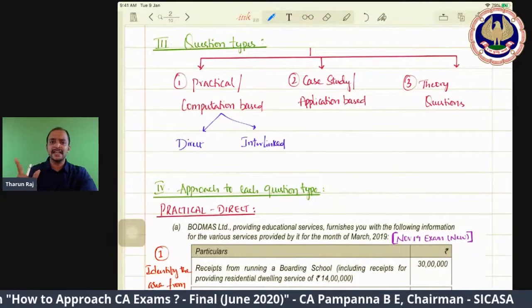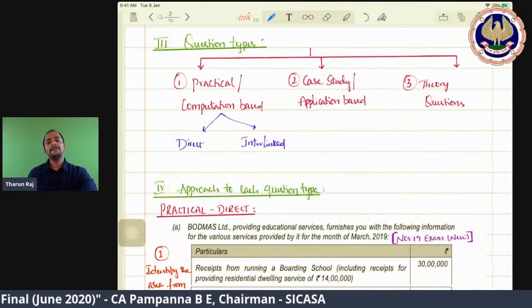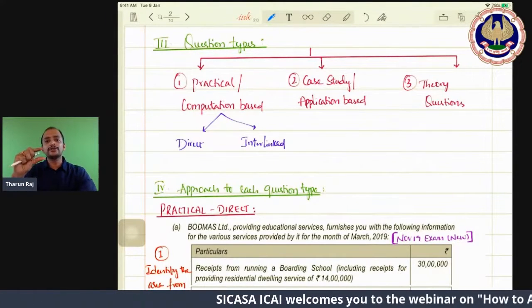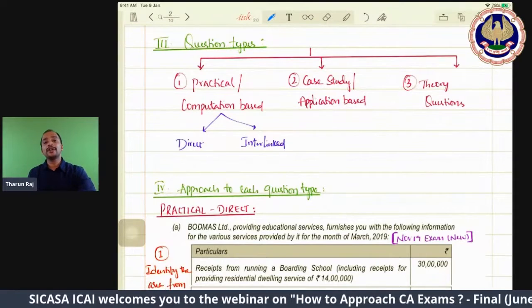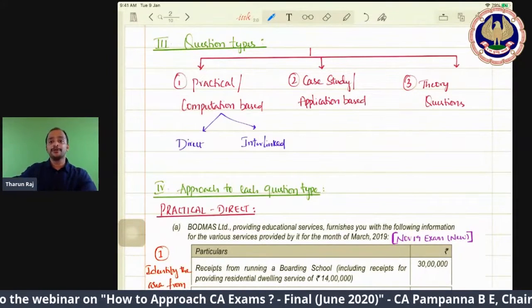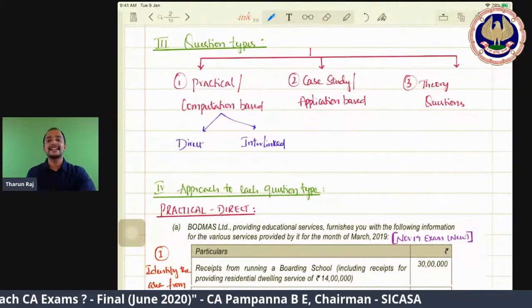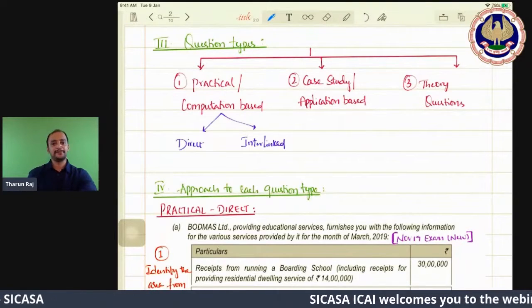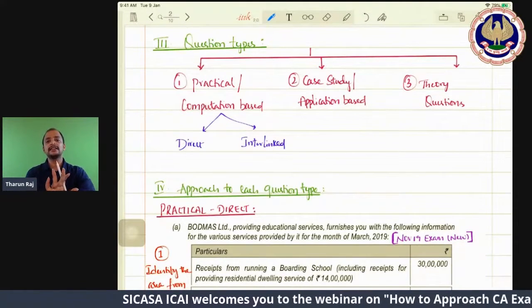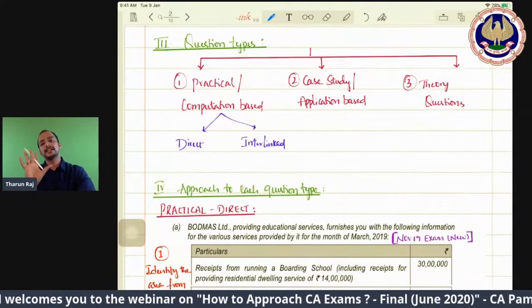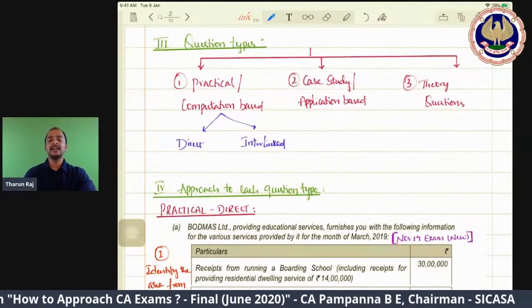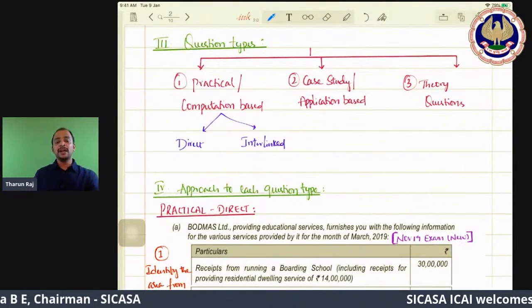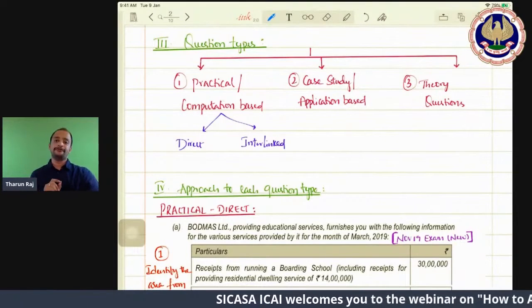I will give you one example for each. Then we have case study or application based. They will give one particular situation, and that situation would have been based on one particular provision. That is known as a case study or application oriented question, wherein the particular provision is applied to that case study. Then theory questions. These are the three major question types for indirect tax CA final. I want to give you an example for each question type and the points you need to look out for.